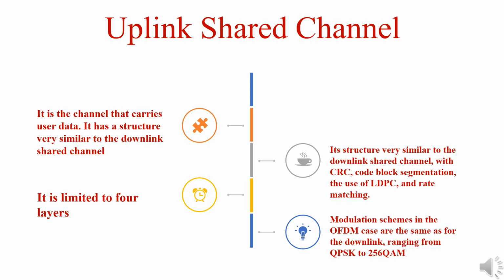The uplink shared channel is the channel that carries the user data. It has a structure very similar to the downlink shared channel, with CRC, code block segmentation, use of LDPC, and rate matching. It is limited to 4 layers. Modulation schemes in OFDM cases are the same as for the downlink, ranging from QPSK to 256 QAM.